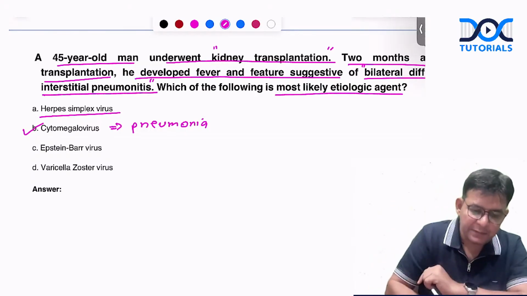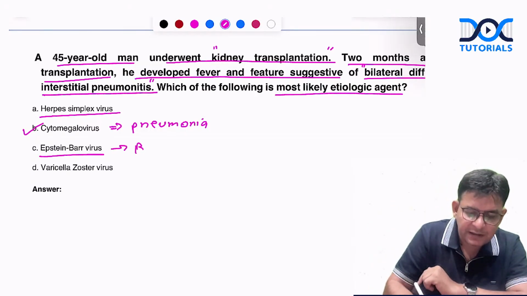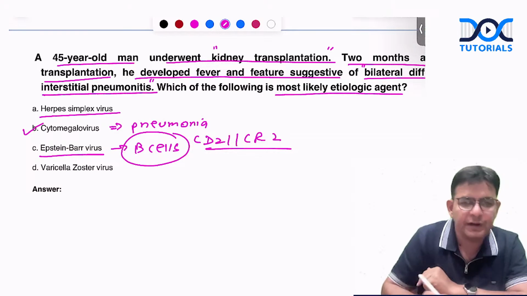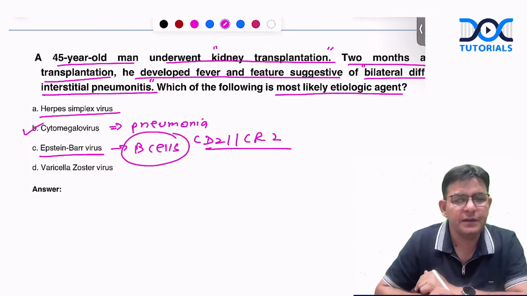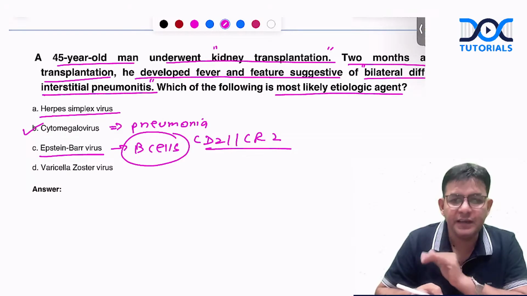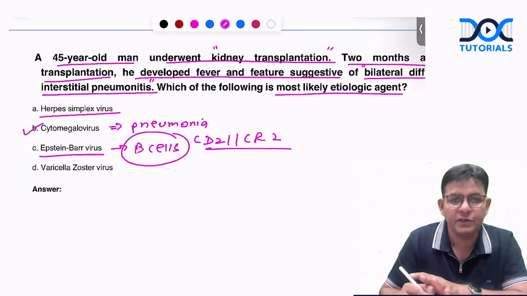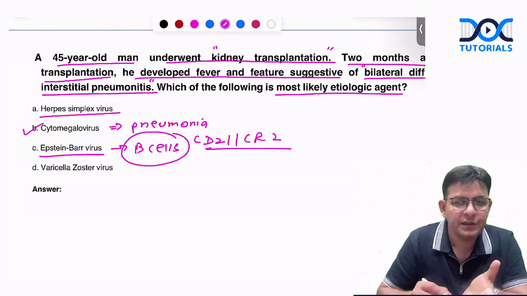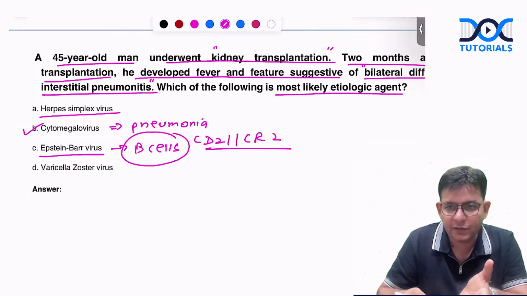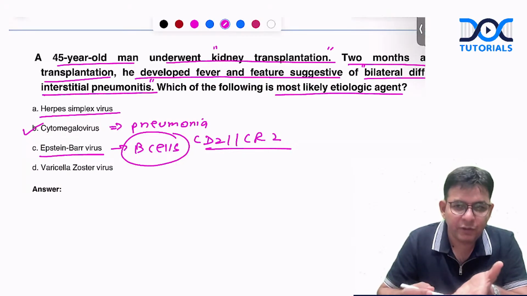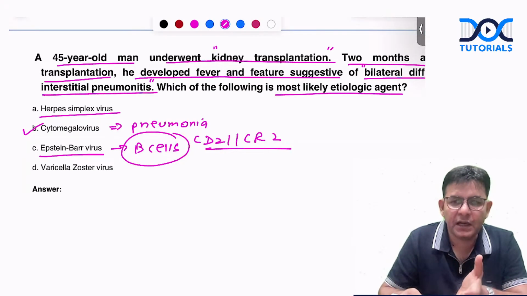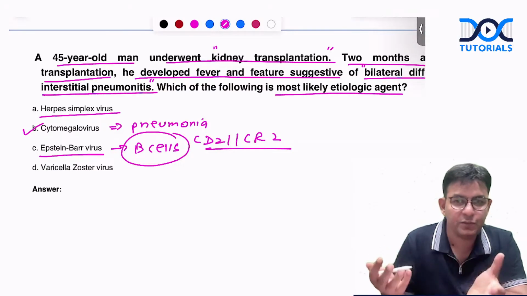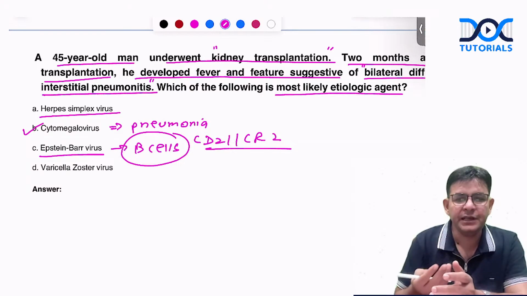Important thing. Epstein-Barr virus. Epstein-Barr virus affects the B cells. Why B cells? Because it has receptors. Which receptors? CD21, CR2. And that leads to what? Polyclonal proliferation of these particular B cells, which leads to cancers. Okay, so it associates with Hodgkin's, non-Hodgkin's, Burkitt's lymphoma, nasopharyngeal carcinoma. Then you have X-linked lymphoproliferative syndrome, Duncan syndrome, tonsillar carcinoma, and the main one which you know, infectious mononucleosis, presenting with pseudomembrane and sore throat.